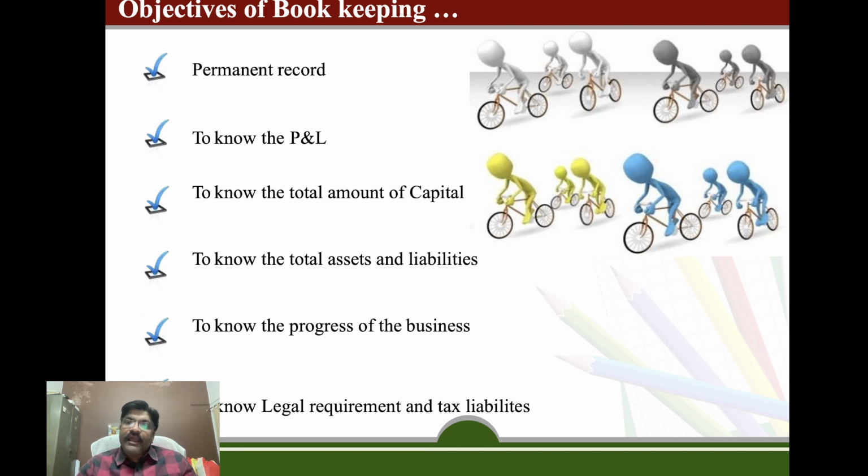To know the legal requirement and tax liability. When we are preparing the accounts, we are keeping the bookkeeping in a systematic manner, and we will come to know how much tax we are going to pay in the current financial year. And if some court matter happens, or if any person has filed a suit against the organization, then we have a legal document which can be produced in court to prove our point.